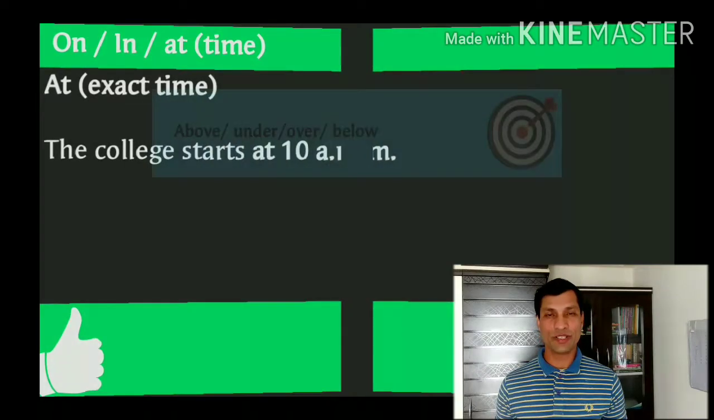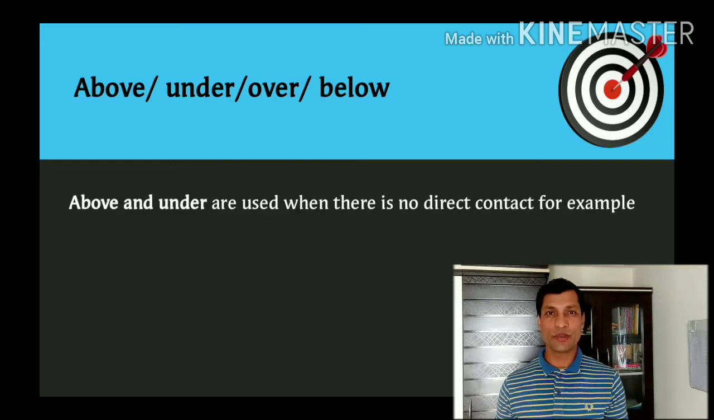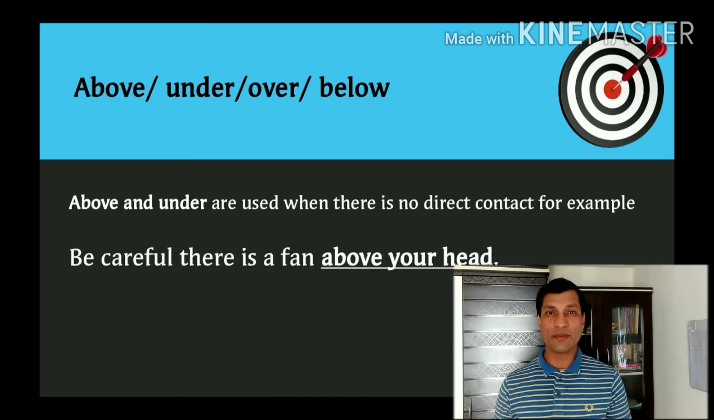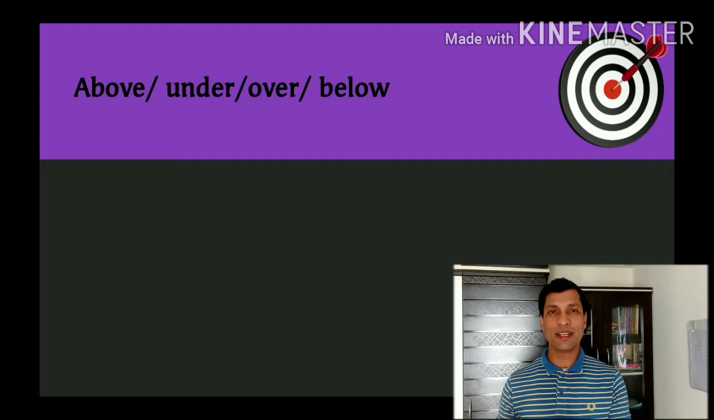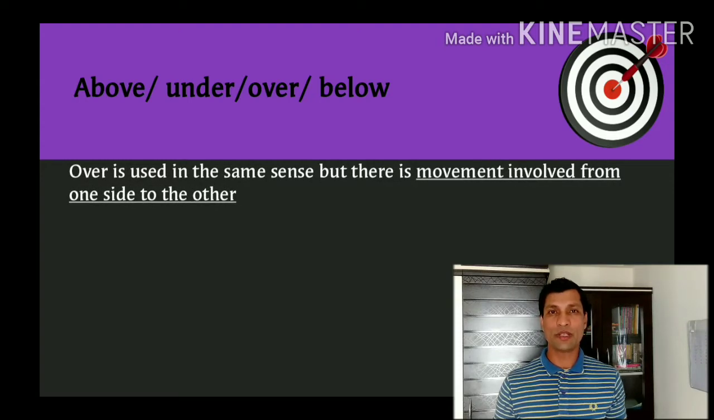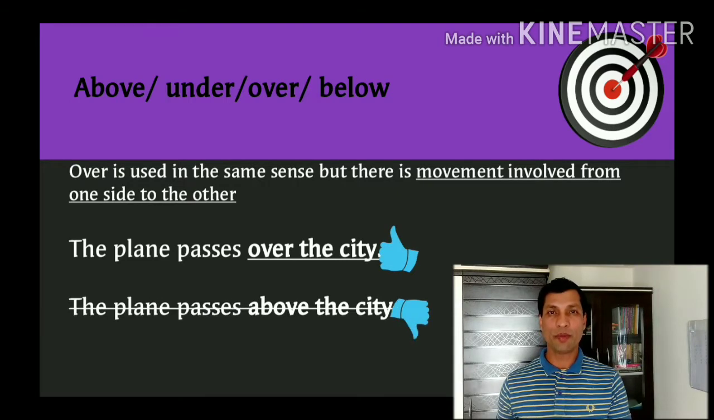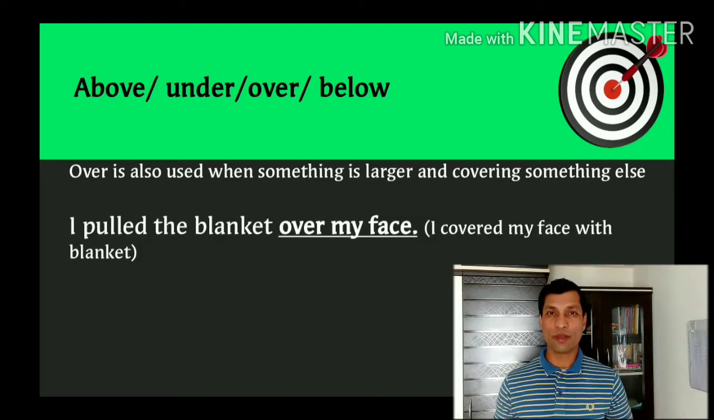Now let's look at these prepositions: above, under, over, below. Above and under are used when there is no physical contact between the things. For example, be careful, there is a fan above your head. The box is kept under the table. Over is used in the same sense, but there is movement involved from one side to the other. For example, the plane passes over the city. We can't say the plane passes above the city. Over is also used when something is larger and covering something else. For example, I pulled the blanket over my face.